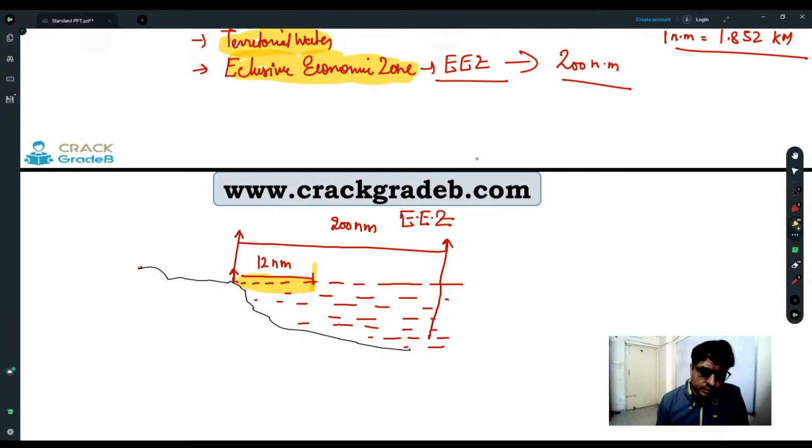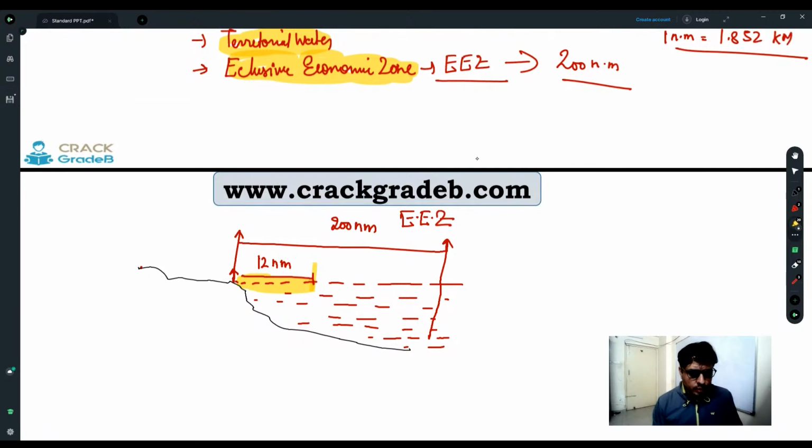If you enter this area without formal permission, then the government of India has full right to hit you to whatever extent they want. That is going to be considered an attack on us, and we are ready to take any kind of action, whether it is a merchant ship or a military vessel. You must take permission of the government of India to enter the territorial water of India. So this is regarding territorial water.